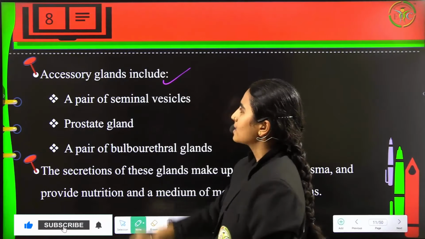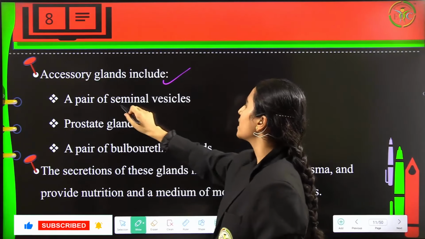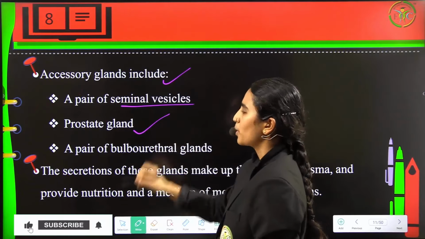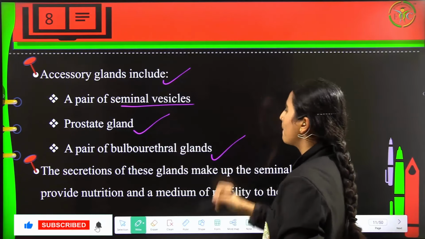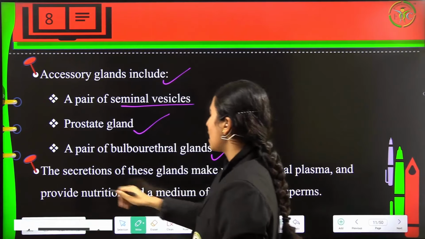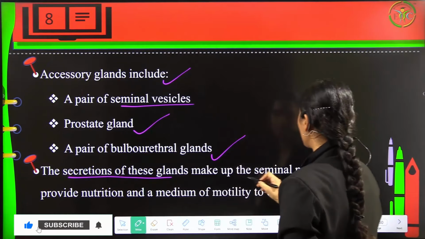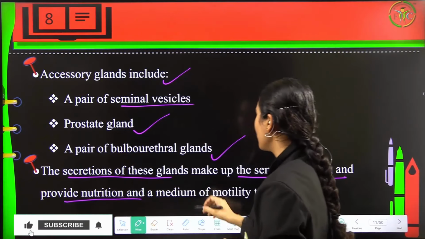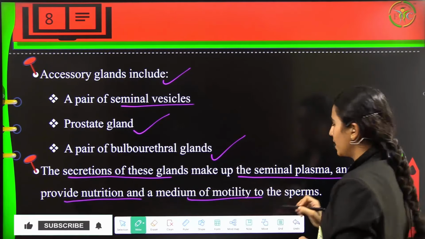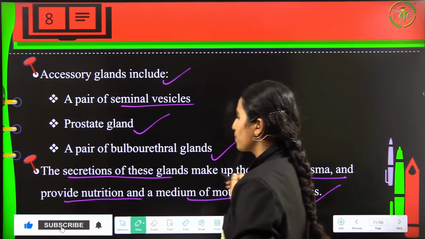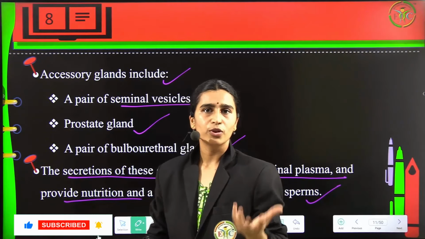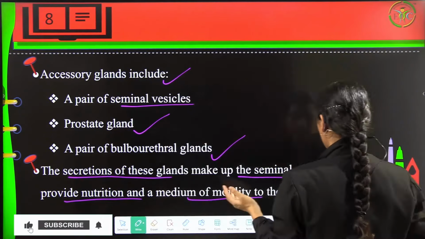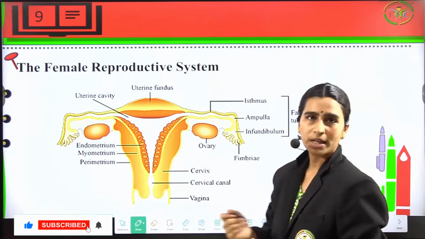Now coming to the accessory glands, these also include a pair of seminal vesicles, the prostate gland, and a pair of bulbourethral glands. So the secretions of these glands will make up the seminal plasma, and then these will provide the nutrition and the medium of motility to the sperms. So this plasma or the liquid fluidish medium is the one which will provide the nourishment and the sperm movement properly.